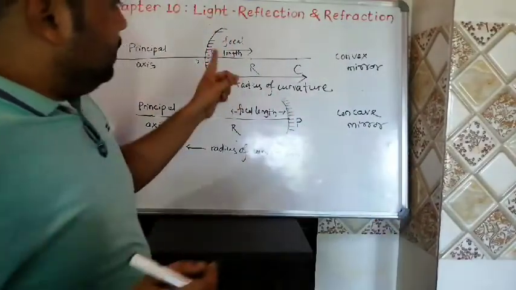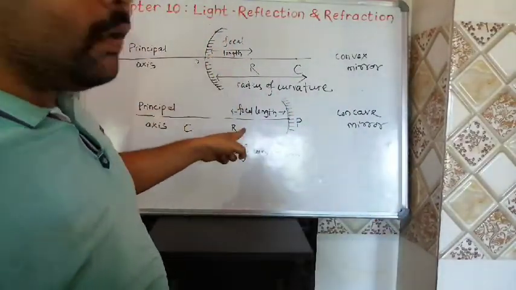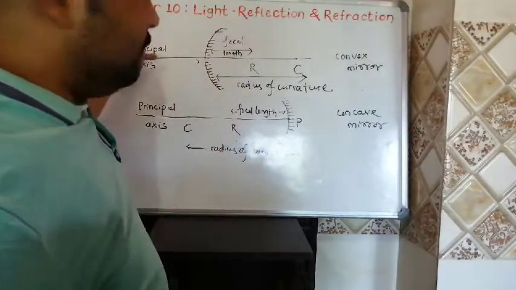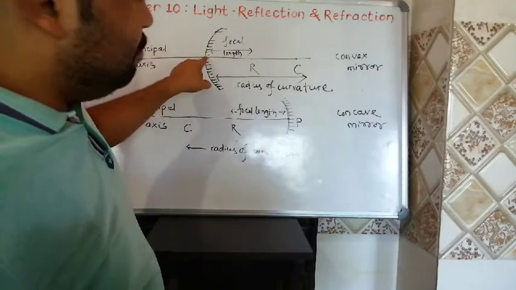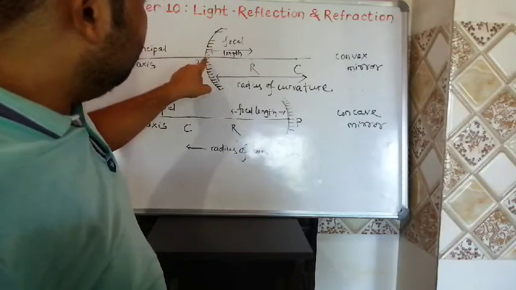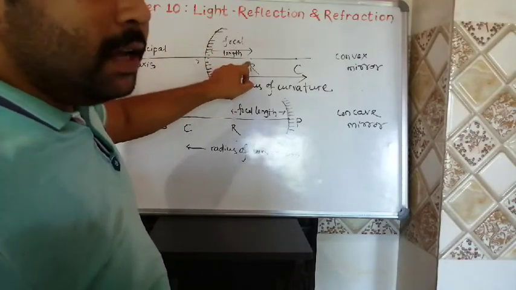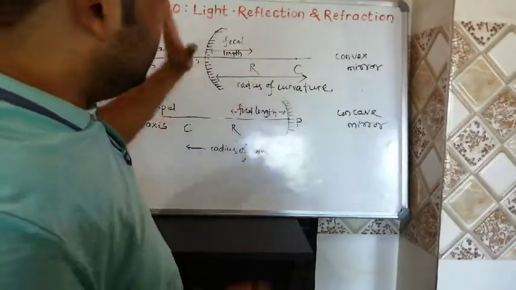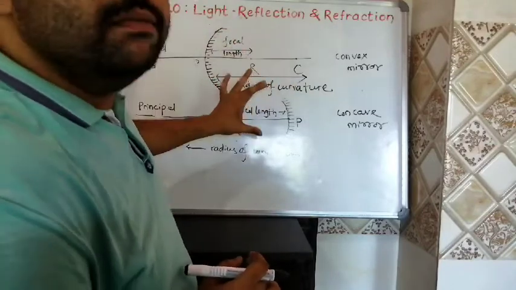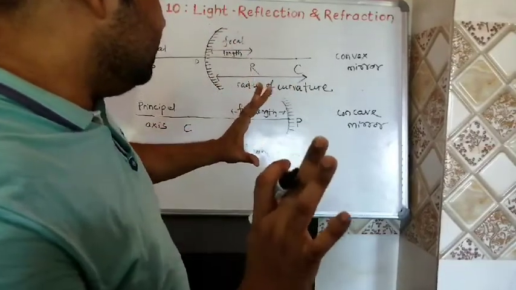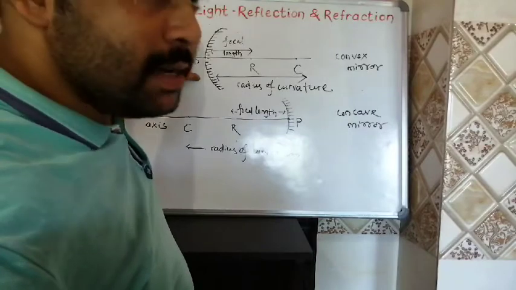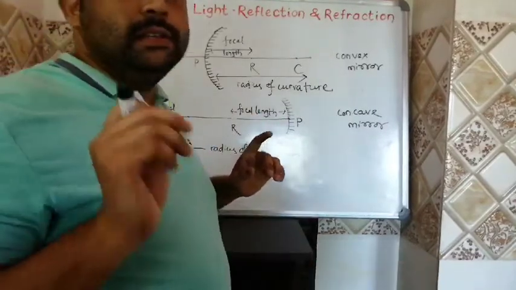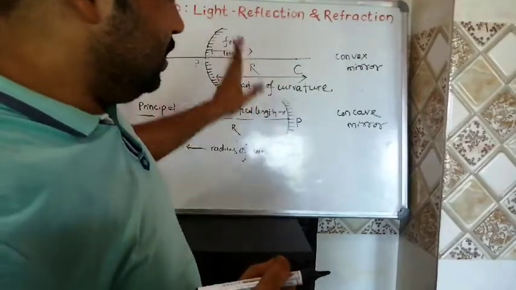So see, this is a convex mirror, and this is a concave mirror. In both cases, this is the principal axis, this is P, P stands for pole, then R is the radius of curvature, and C is the center of curvature. The same thing is happening here. The only difference between these two figures is that here we have a convex mirror, and here we have a concave mirror. Now we shall discuss each and every term for both of these cases.